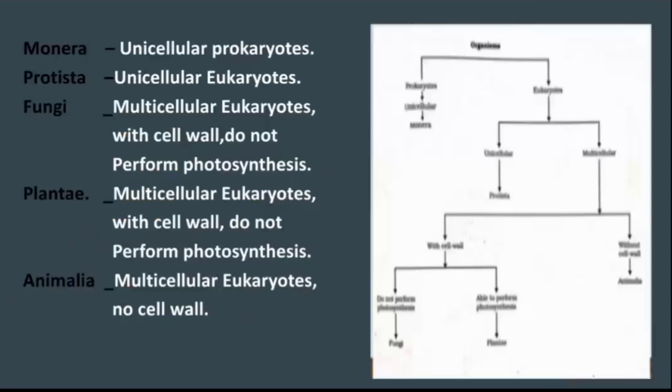Plantae, it is a multicellular eukaryote with cell wall, performs photosynthesis. Animalia, multicellular eukaryotes, no cell wall. Here, prokaryotes contain a single prokaryotic cell and lack an envelope-enclosed nucleus. Eukaryotes contain a true nucleus, found in plants, animals, and fungi.